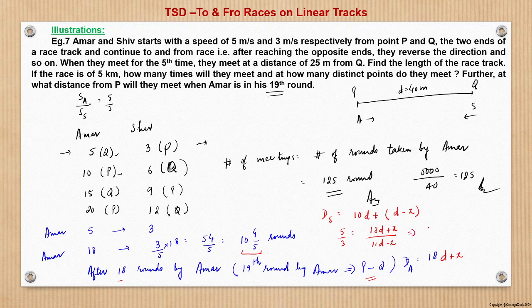So this, if we solve, we get x is equal to d by 8, and here d is nothing but 40. So 40 by 8, that is 5 meter. So that is 5 meter from P. Why P? Because x we have assumed for PQ, from P to Q. Let us suppose that this is the x distance from P.